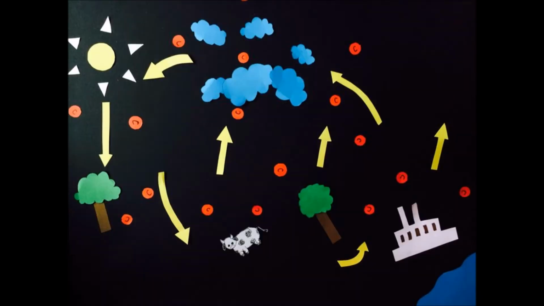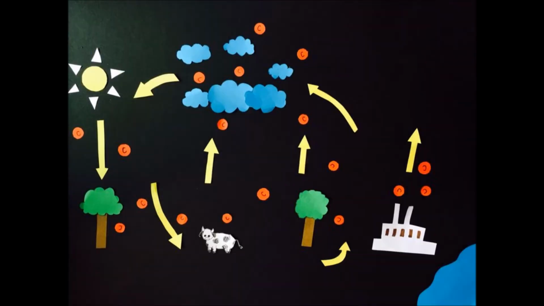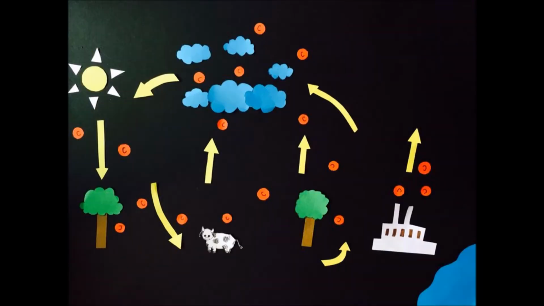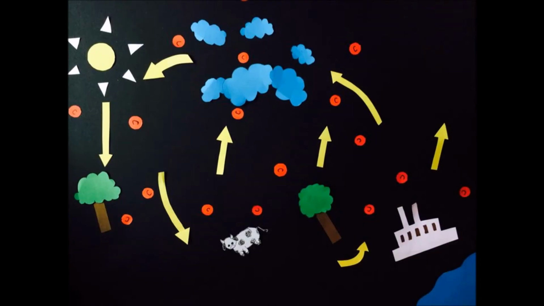Now we will be talking about the carbon cycle. It is the series of processes by which carbon compounds are interconverted in the environment, involving the incorporation of carbon dioxide into living tissue by photosynthesis and its return to the atmosphere through respiration, the decay of dead organisms, and the combustion of fossil fuels.